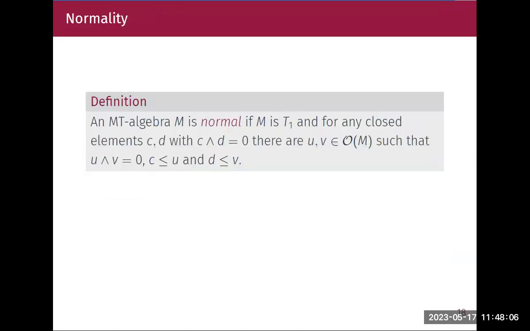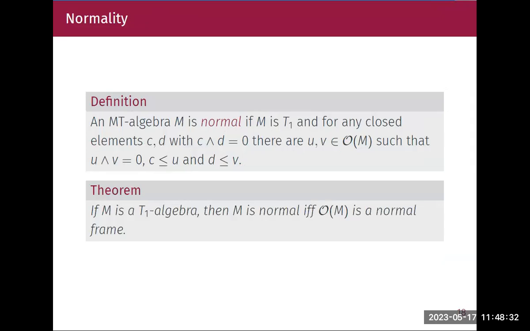The last separation axiom is normality. We say an empty algebra is normal if it is T1 and for any closed elements C and D such that C meet D is 0, we can find open elements U and V such that U meet V is 0 and C is below U and D is below V. As we move on to the higher separation axioms, we are very close to how it looks in normal topological spaces. And if M is a T1 algebra, then M is normal if and only if opens of M is a normal frame.